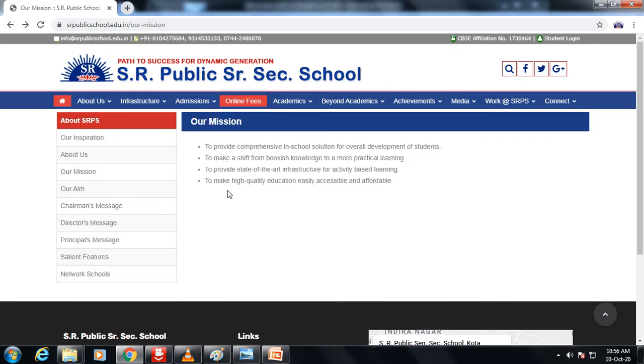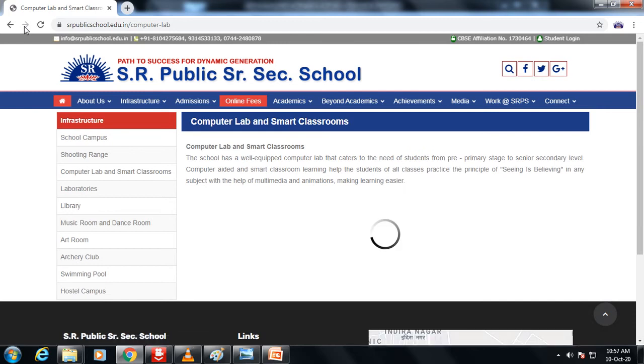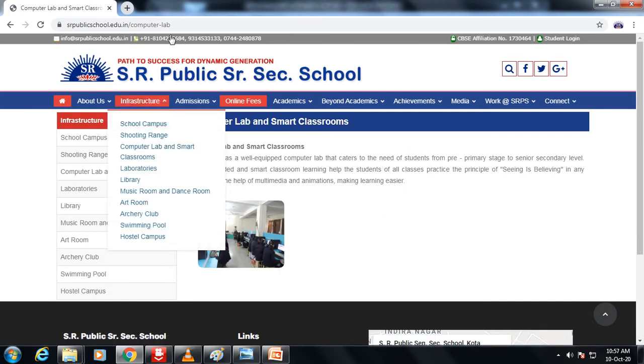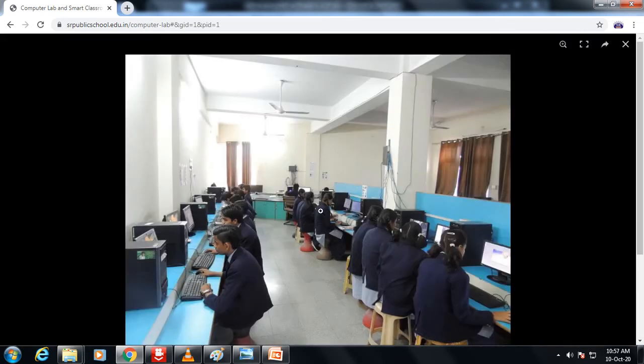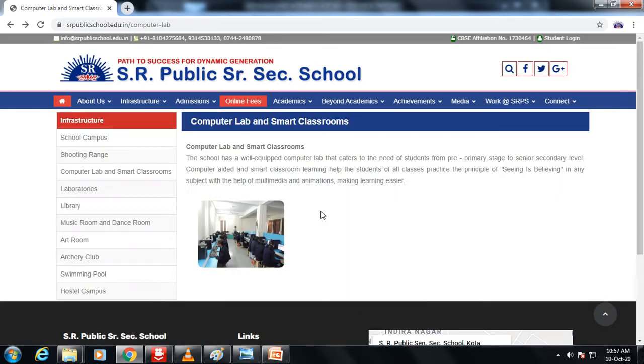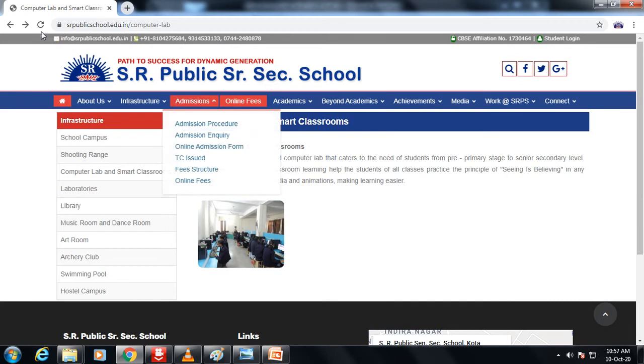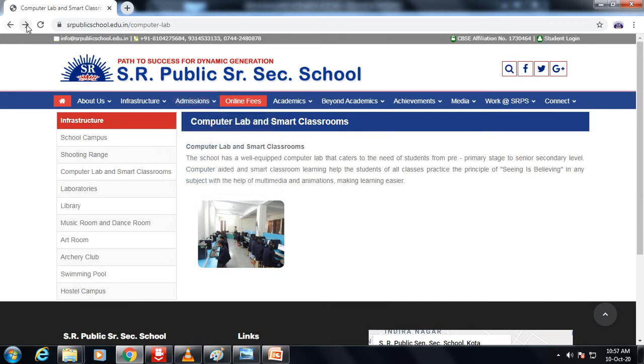Now if we click on this button, that is forward, we will move to the page where the classroom or computer lab page was. Computer lab, as you can see. So this is the back button, this is the forward button, and this is the refresh or reload page button.